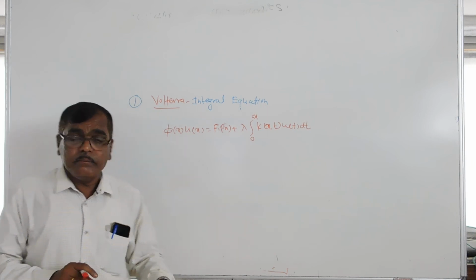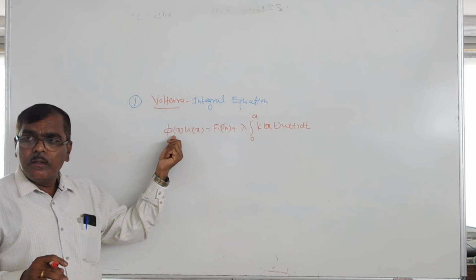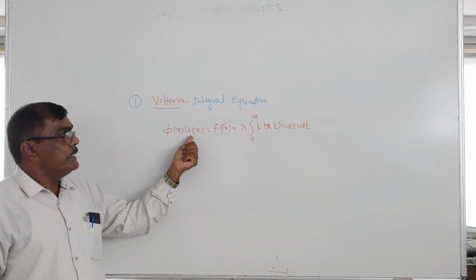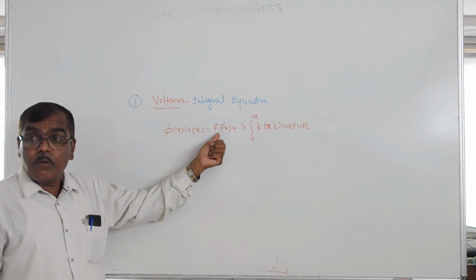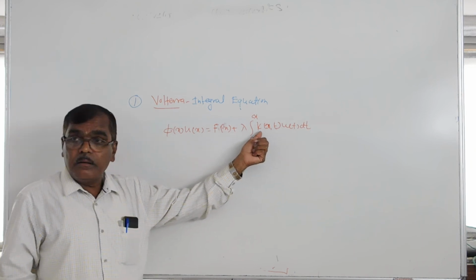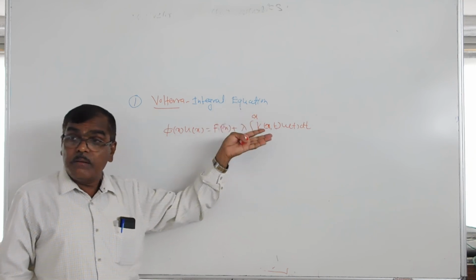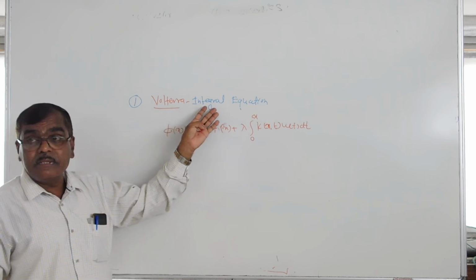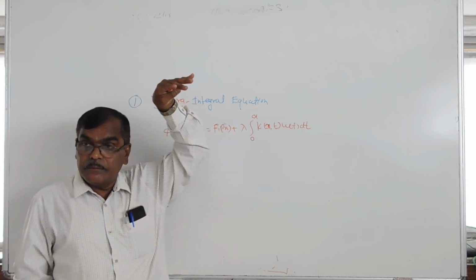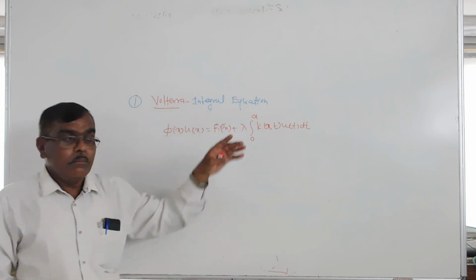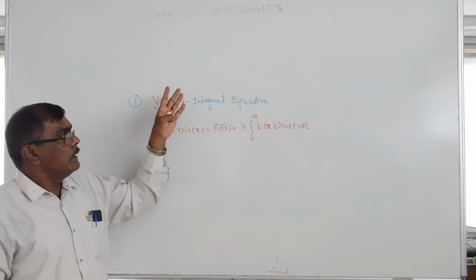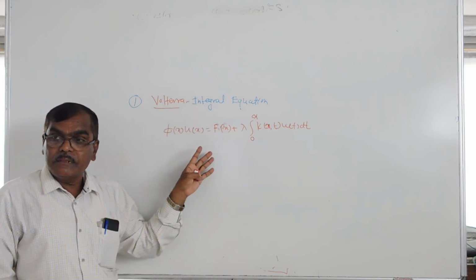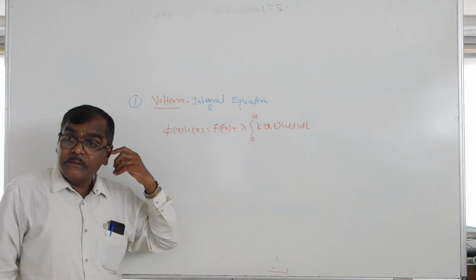Again, in a simple way, if phi of x is not equal to 0, then we can divide the equation throughout by phi of x. We get u of x is equal to f of x upon phi of x plus the kernel divided by phi of x. This also becomes a non-homogeneous Volterra integral equation as well as a non-homogeneous Fredholm integral equation. Okay, in this way we also get this equation. These are the two types, the Volterra and Fredholm integral equations. So in the next period we shall see some other